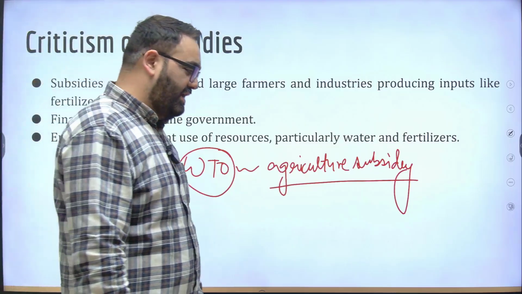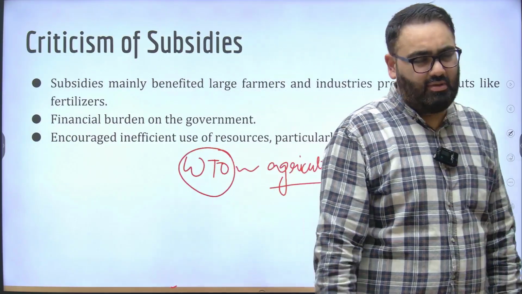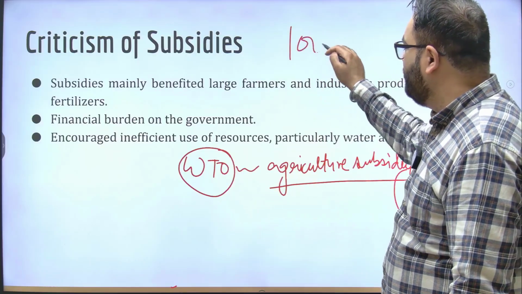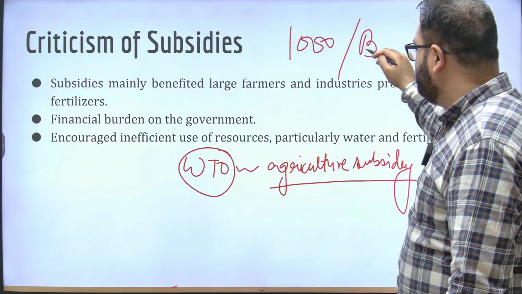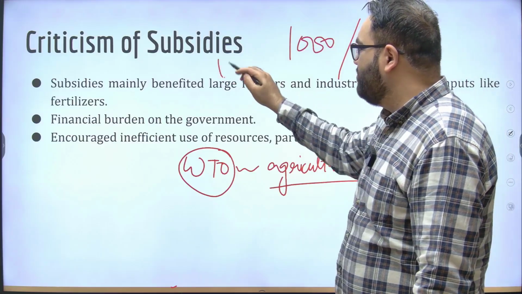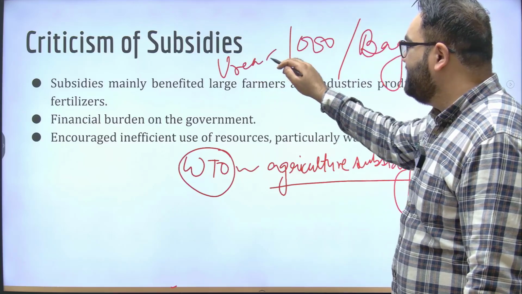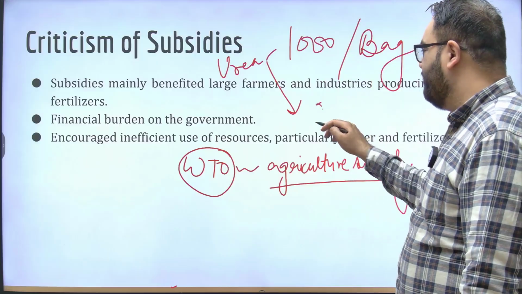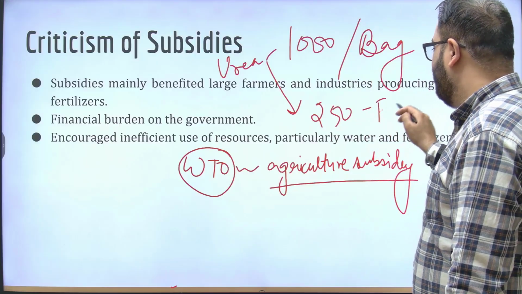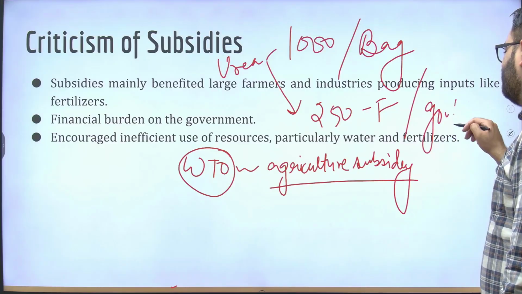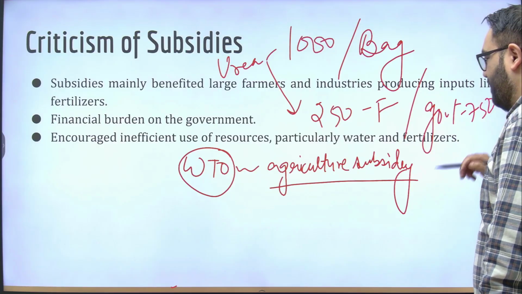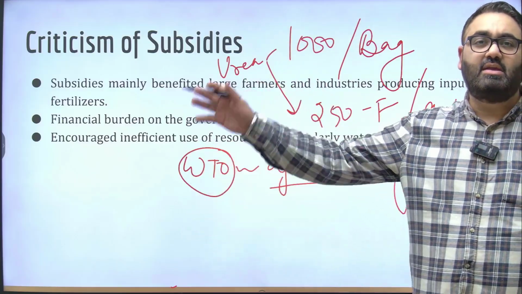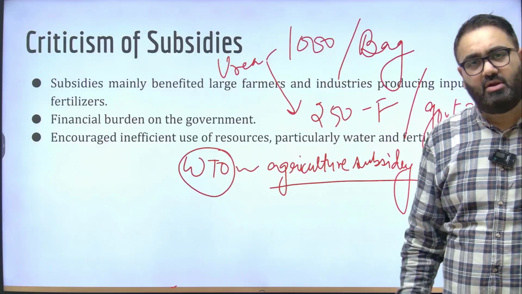Let's say urea fertilizer, and let's take a random number. Let's say a urea fertilizer pack's MRP is 1000 rupees per bag. So if you just go to the market to buy urea fertilizer, you will have to spend 1000 rupees. Government says the farmer can't spend this much. Government says the farmer only has to pay 250 rupees. Remaining money the government will give. So the government will give 750 rupees. The farmer only has to give 250. So the commodity whose price is 1000 rupees essentially comes down to 250 because the government has given the subsidy.